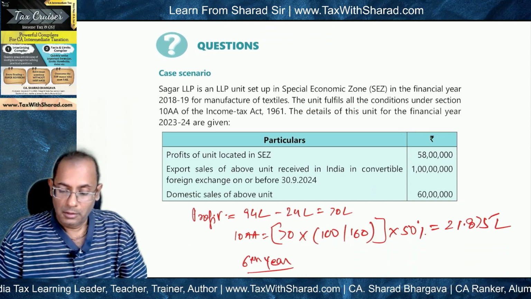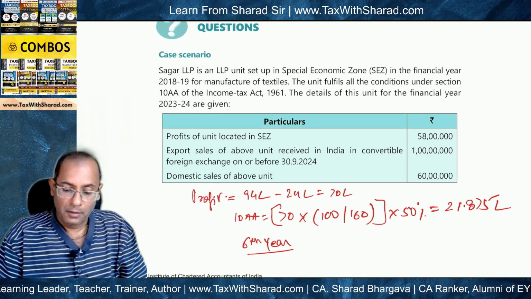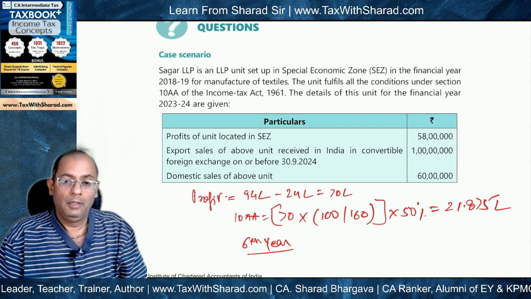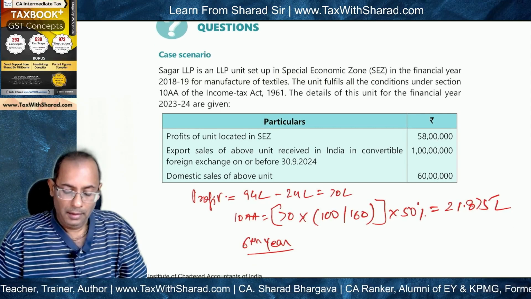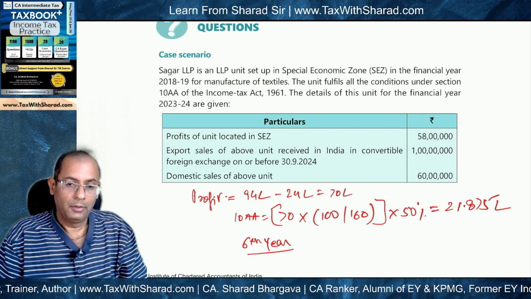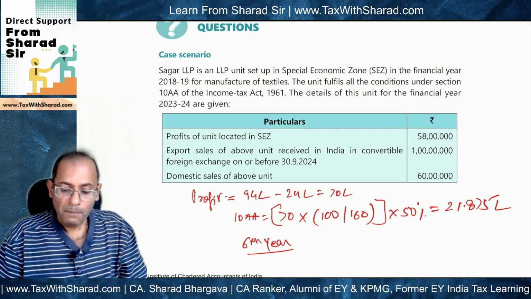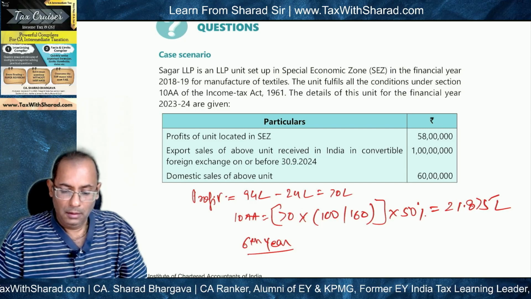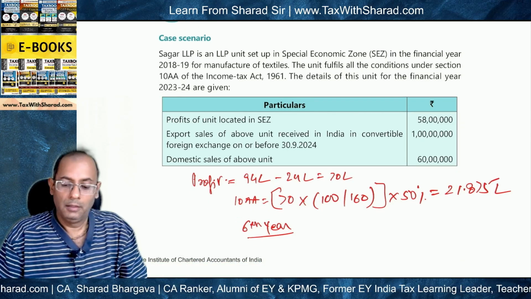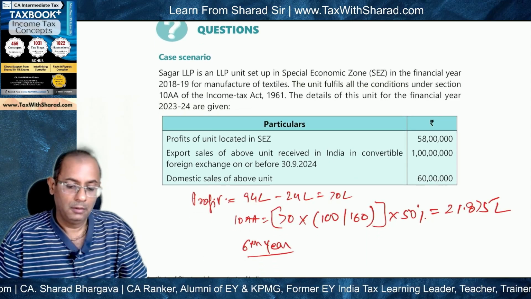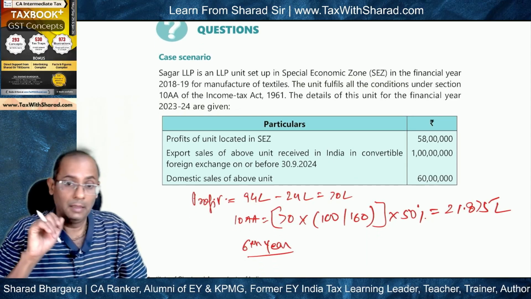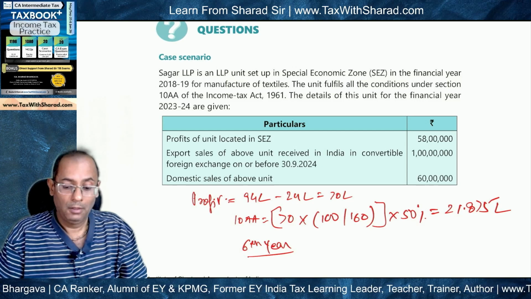For the descriptive questions, I'm not going to do that because the solutions for those questions have already been detailed and given in this RTP itself. So you can solve the RTP and then cross-check your answers, including the working steps, with those given in this RTP. But as far as MCQs are concerned, only the final answer is given, but the logic or the reasoning or the steps are not given.